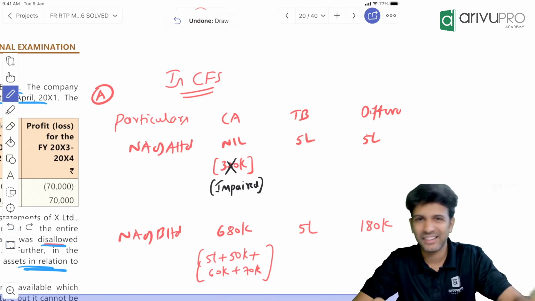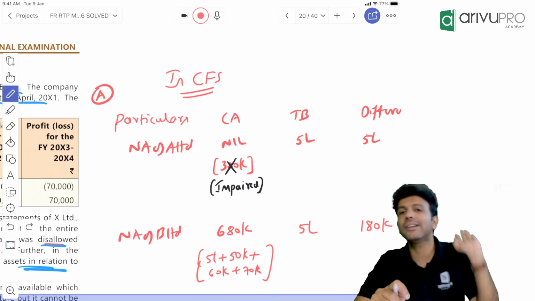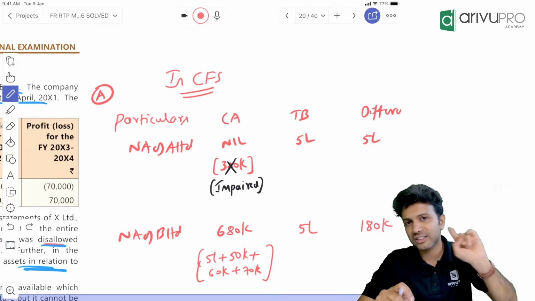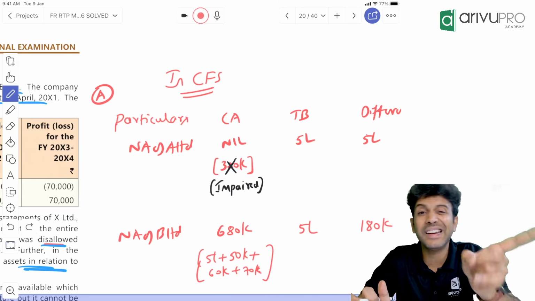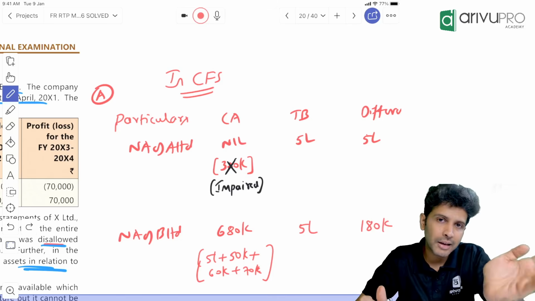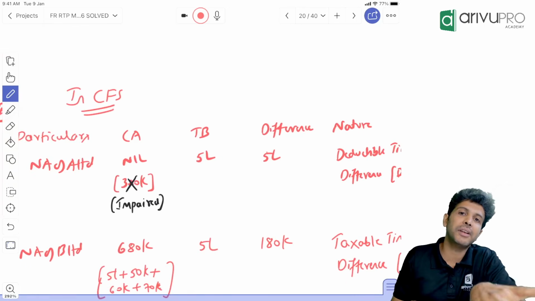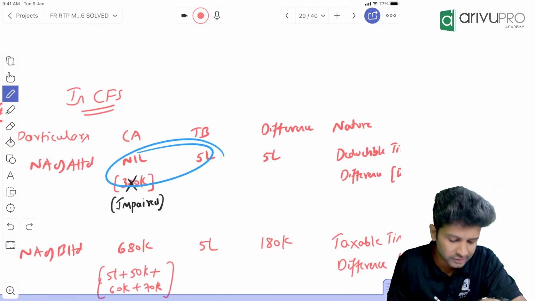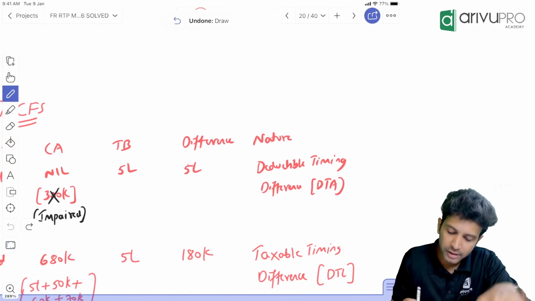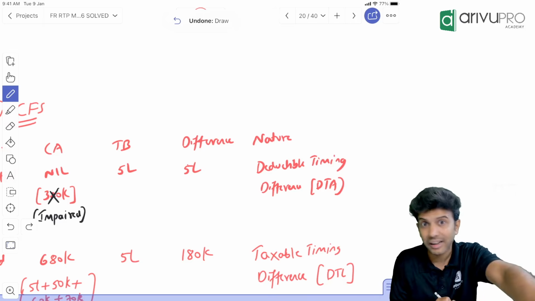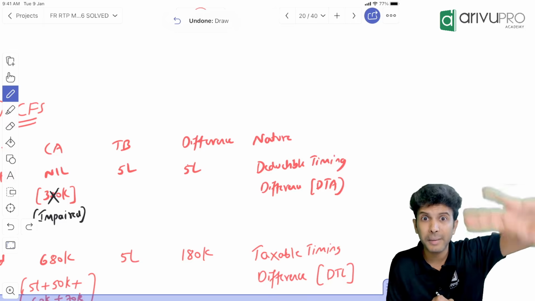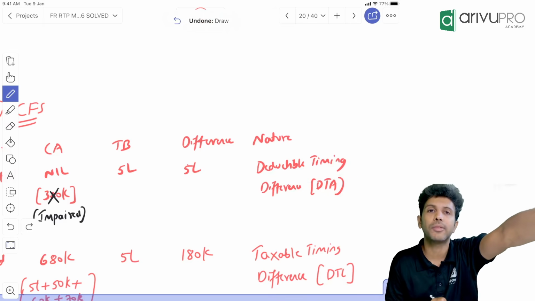We have already studied: if the asset value is greater than the tax base, then it will be a taxable timing difference, on which we will create DTL. If the asset value is lesser than the tax base, it creates a deductible timing difference, on which we will create DTA. Here it is lesser. So the difference of 5 lakh is a deductible timing difference on which we may have to create a DTA.